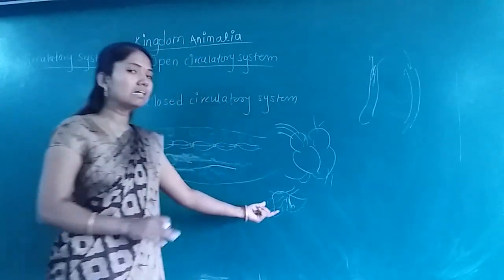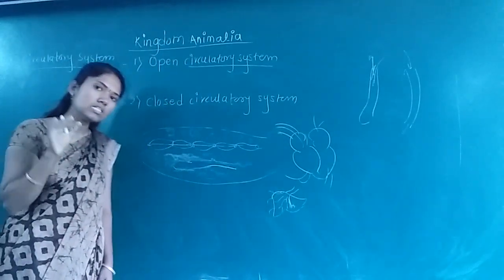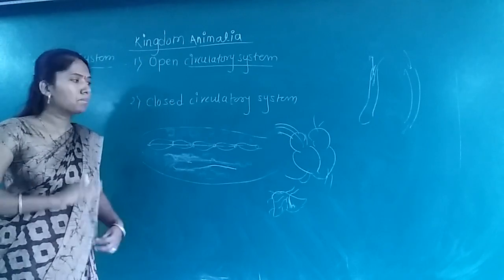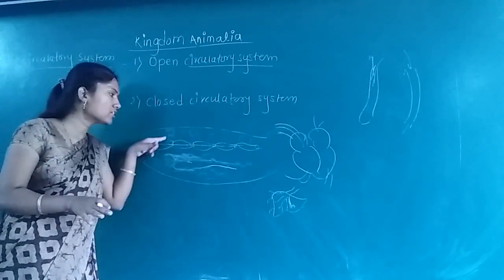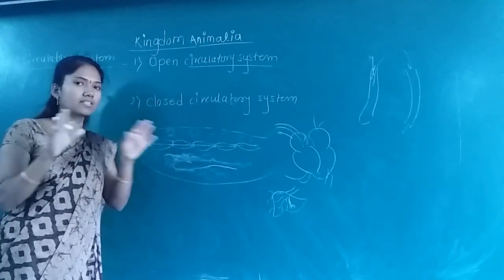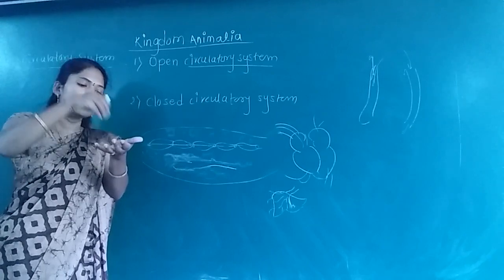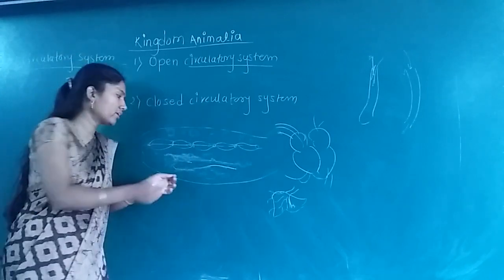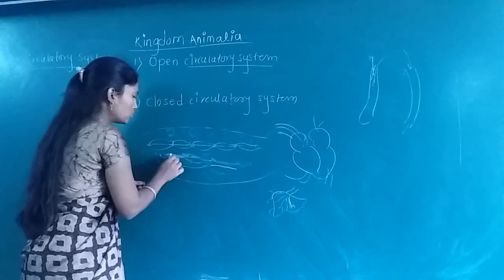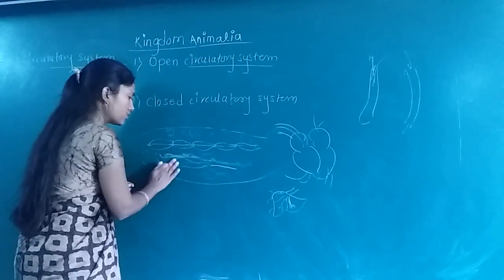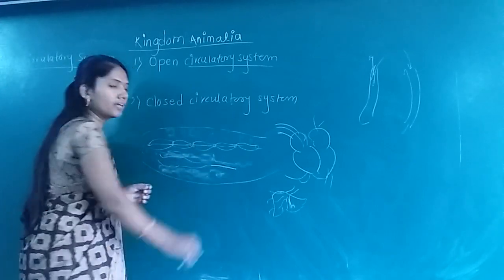Okay, so this is the case of that system, but in case of the open circulatory system, there is a heart, there is blood, but to carry that blood, there are no blood vessels. So blood flows through the open cavities in the body, and body organs are present inside the body. They are bathed in the blood. For example, if this is the digestive system of the cockroach, to supply the blood to the digestive system, there are no blood vessels. Blood is present around the digestive system.